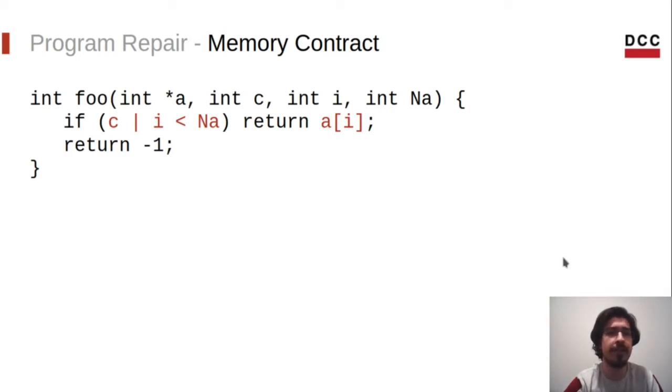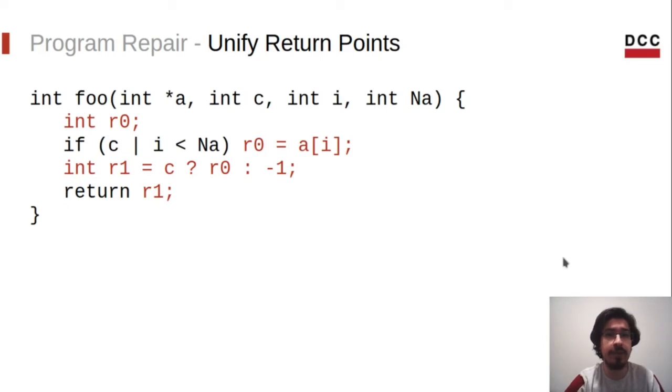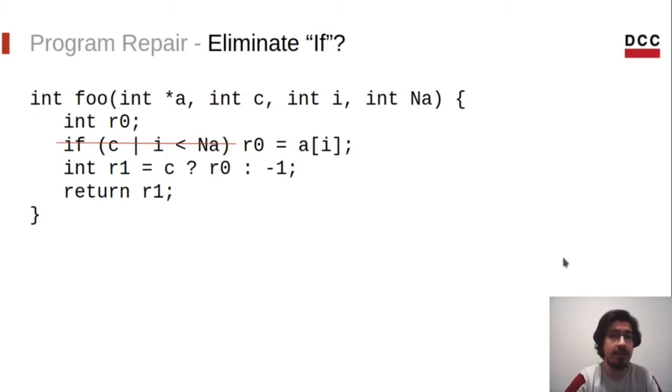That will simplify things a lot. We can do that by creating variables that shall store what will be returned. But note that despite our efforts, this function is neither operation nor data invariant yet. We need to eliminate this conditional statement. But if we simply delete it, the function will access array A even when it should not. Let's see what we need to do. We need the memory access inside the if statement to happen always. But we cannot eliminate the if at all.